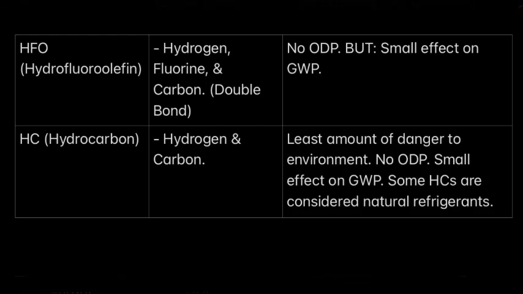All right, so as for HFO, we got no ODP, so no ozone depletion potential. Once again, it doesn't have chlorine. But there's a small effect on GWP, global warming potential. HC, hydrocarbon, which is hydrogen and carbon, least amount of danger to the environment out of all 5. No ODP, ozone depletion level, no chlorine, small effect on GWP, and some HCs are actually considered natural refrigerants.